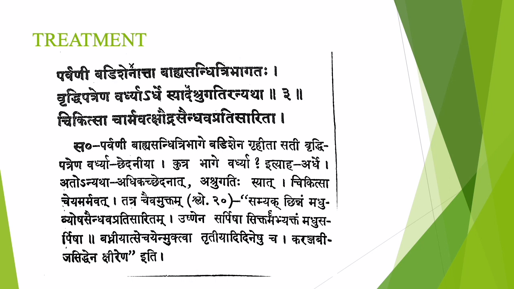Bahya Sandhi Tribhagataha, and divide it into three parts. Vrithipatrena Vardhe Arthe Syat: using Vrithipatra we can cut half of it.